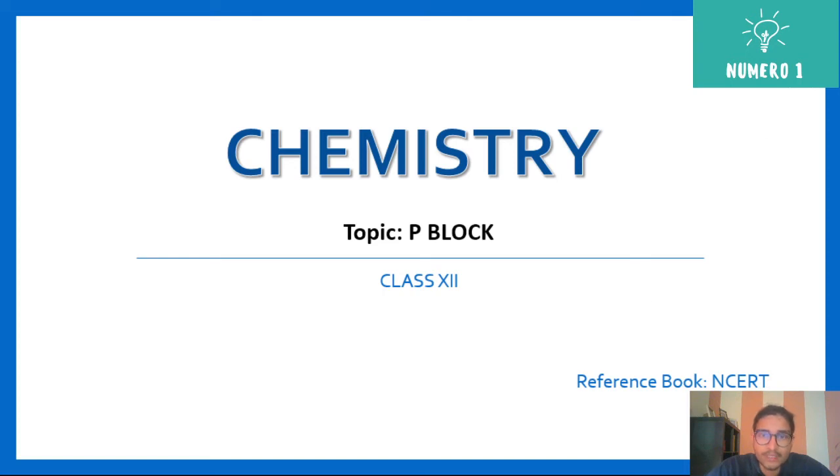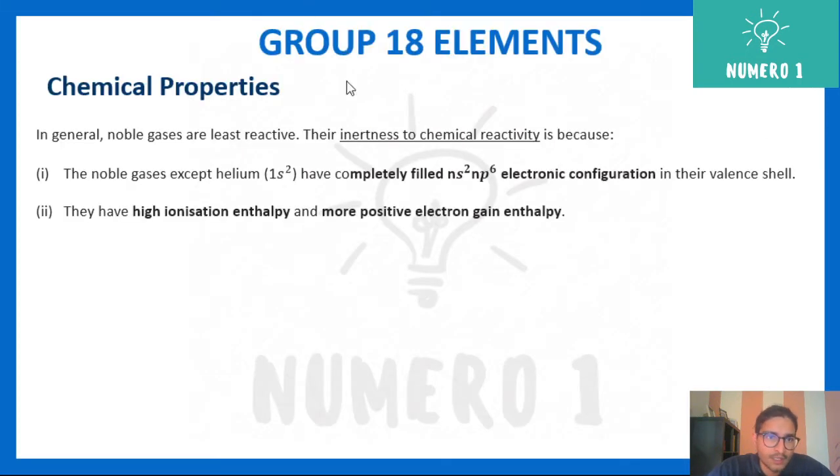So let's talk about the chemical properties of group 18. In general, noble gases are least reactive because their octet is completely filled. Their inertness is because the noble gases, except for helium, have a completely filled electronic configuration in their valence shell. Secondly, they have high ionization enthalpy and more positive electron gain enthalpy. So they will neither gain an electron nor lose an electron. That's why they are very less reactive.